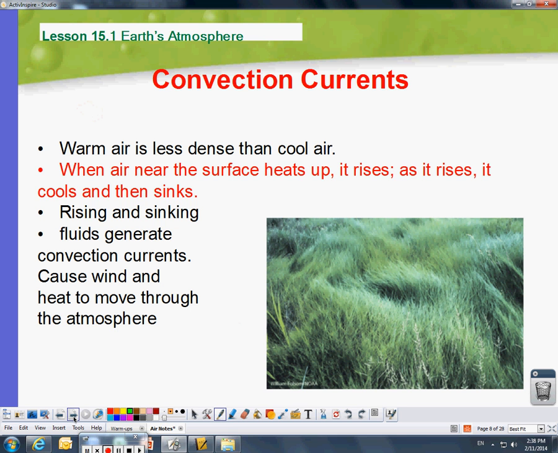Alright, convection currents. Okay, this is how wind is created. Wind's created when air near the surface heats up, rises. As it rises, it cools, and then sinks back down. That's how we get the different air patterns and the jet streams and everything like that, because you have this constant fluctuation in the atmosphere.